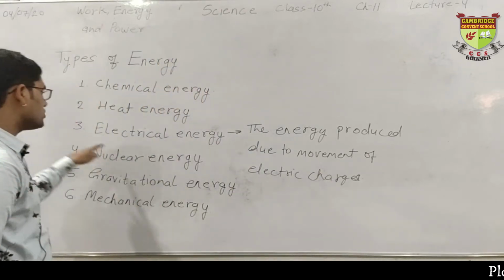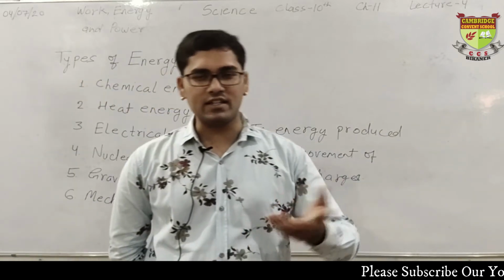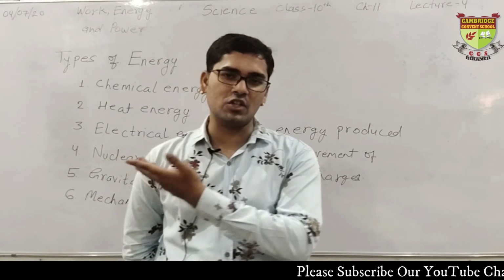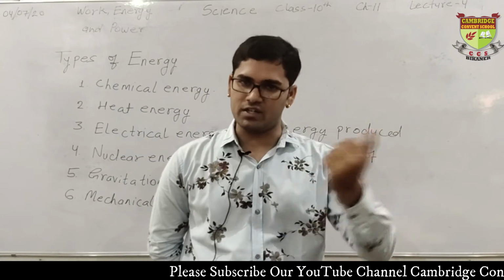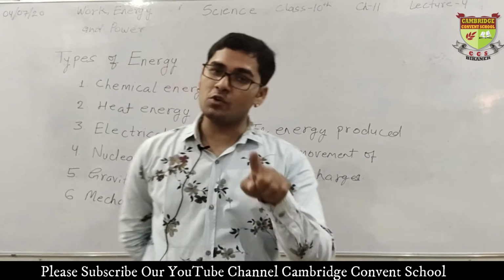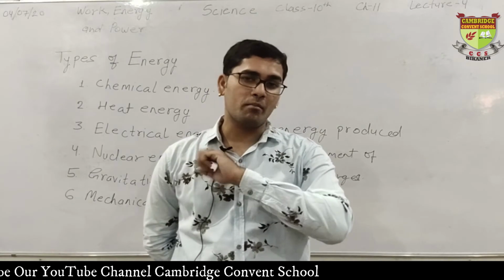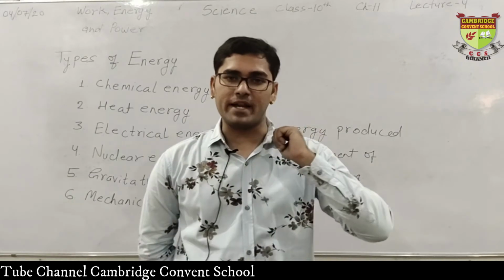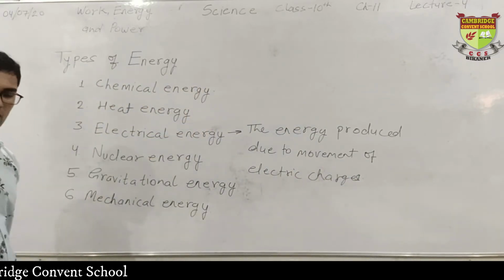This type of energy is known as electrical energy, electricity in basic general language. And this electrical energy or electricity is used in all the apparatus around us which runs by electric current. Clear? When the charges are in motion, they produce a certain type of energy, electricity, which is used for running our electronic appliances, right? Fine. So this is the definition of electrical energy.